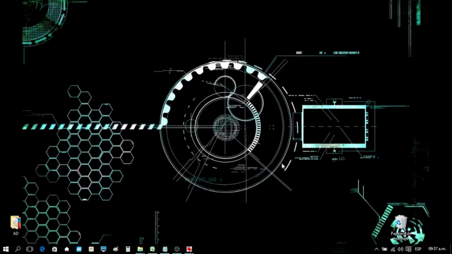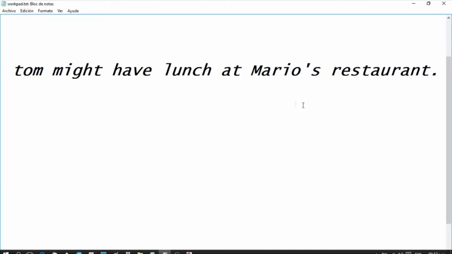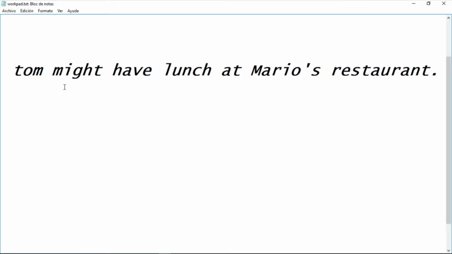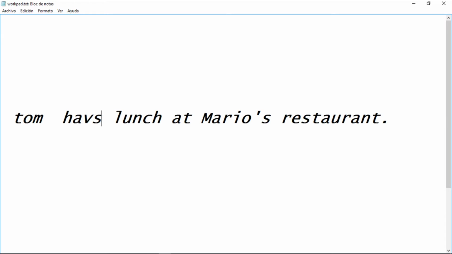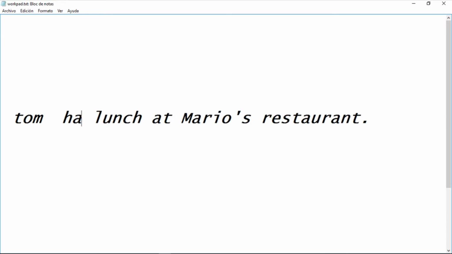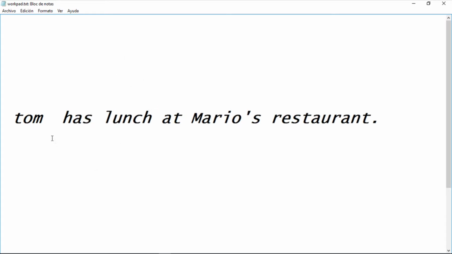Okay, guys, here we go. I prepared this little sentence here. Tom might have lunch at Mario's restaurant. Okay, I'm going to take out the modal verb. Take out the modal verb. Tom has, George, not has. Okay, so the sentence says, Tom has lunch at Mario's restaurant.